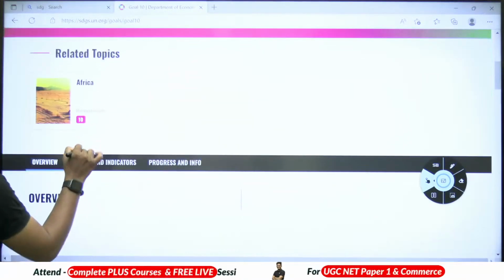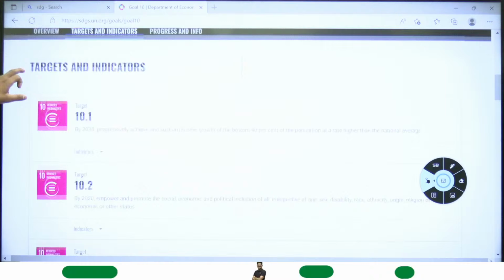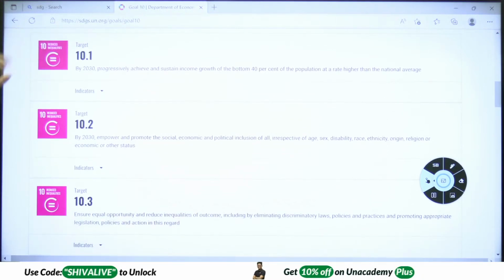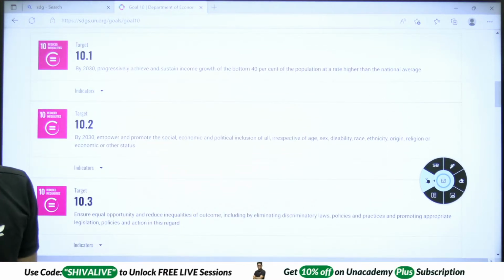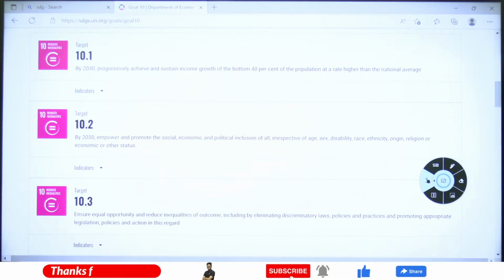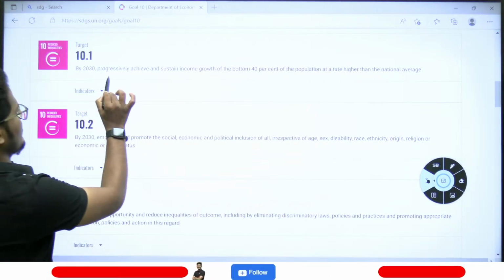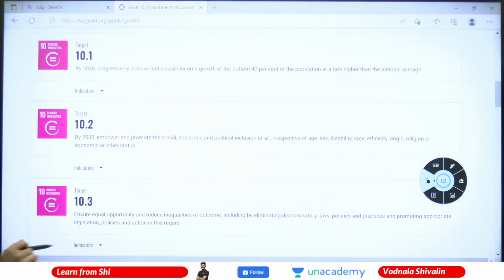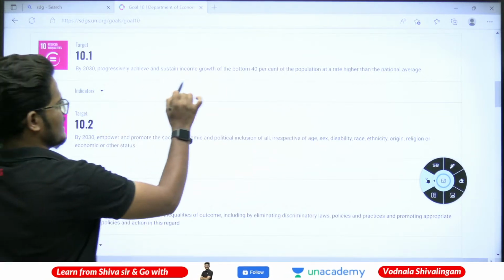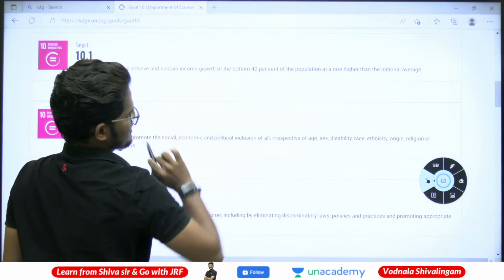Let's move to the targets. Target number 1, an important target. By 2030, progressively achieve and sustain income growth of the bottom 40% of the population.